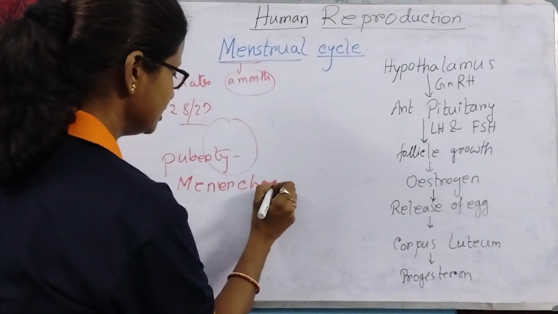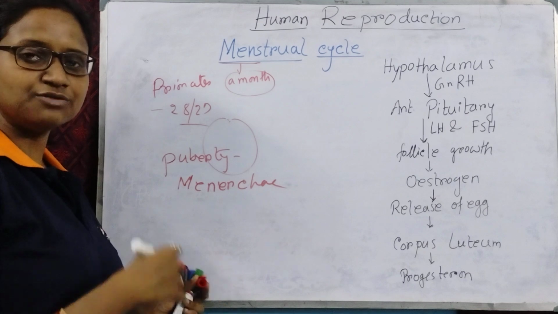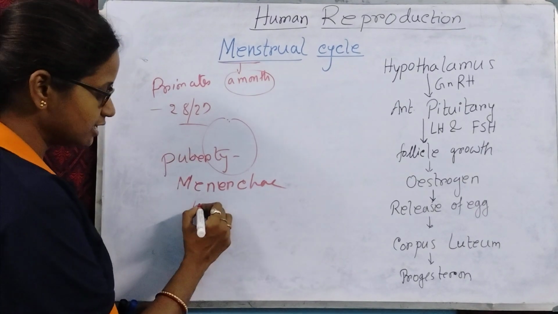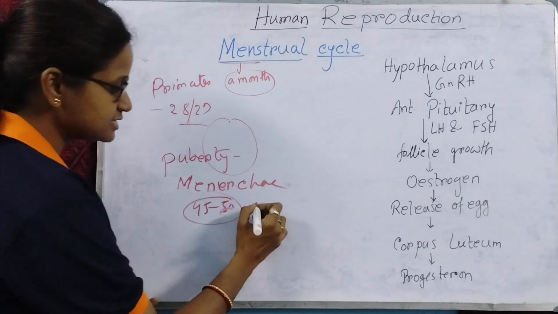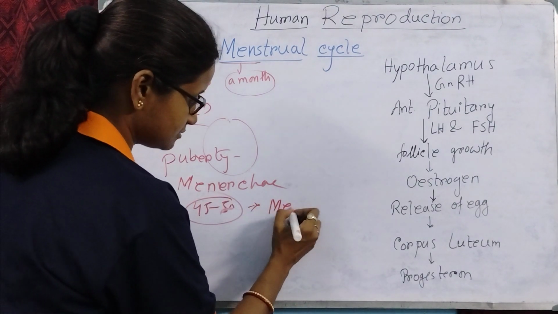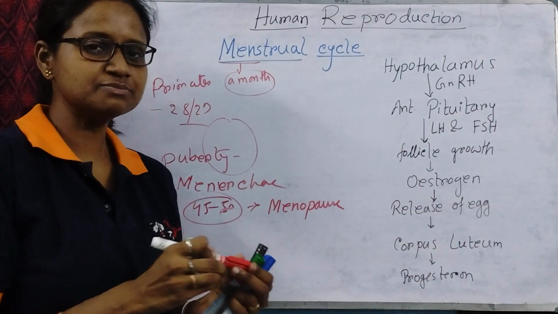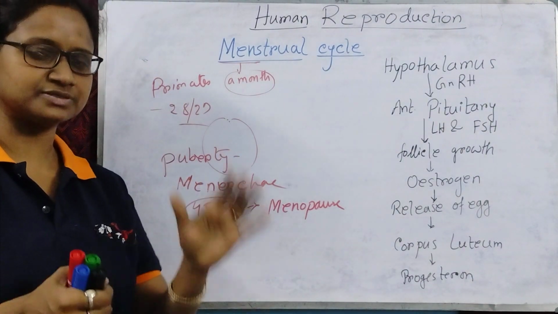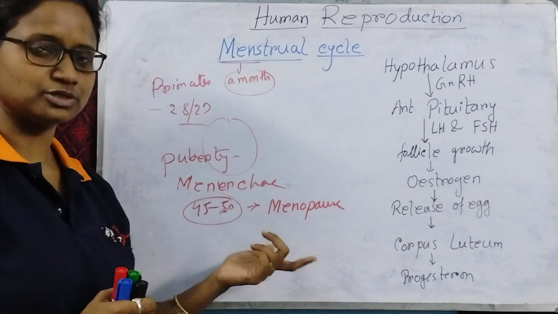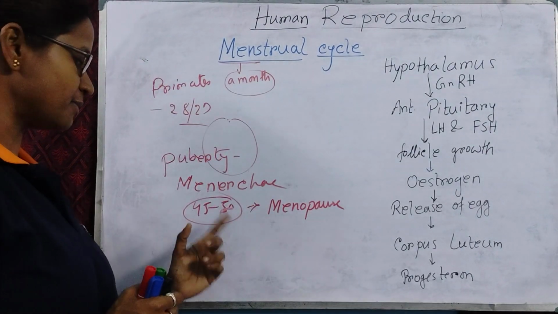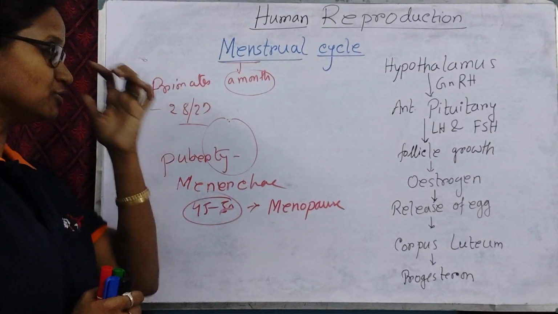Whenever the cycle ends, at around the age of 45 to 50, that phase is called menopause. Pause means stoppage. Whenever the menstrual cycle stops at the age of 45 or 50, that is called menopause.